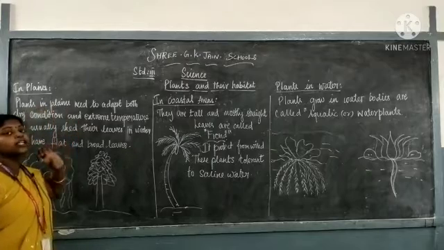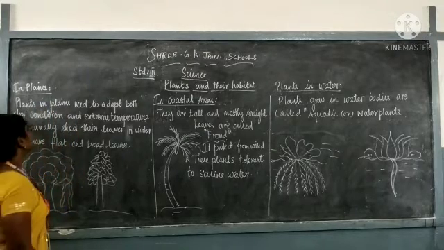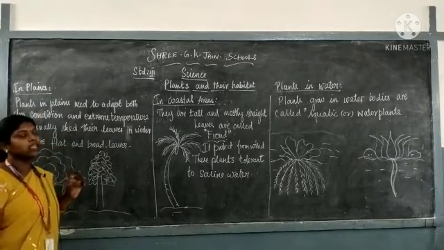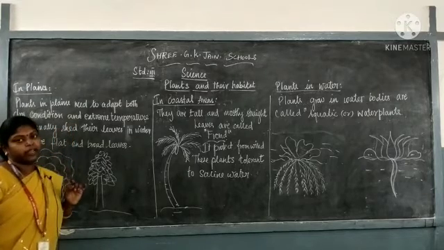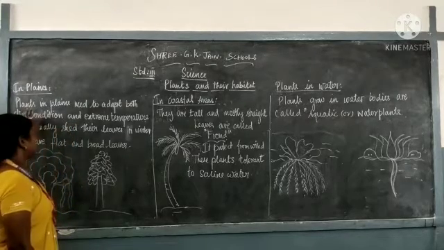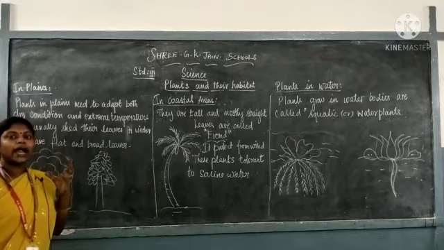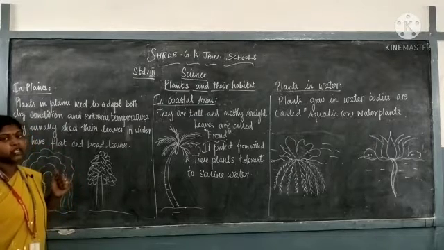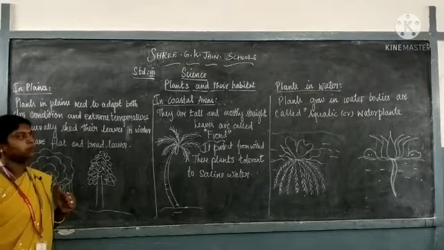Plants in plains need to adapt to both the dry condition as well as the extreme temperature.